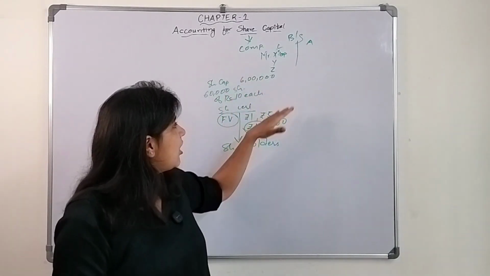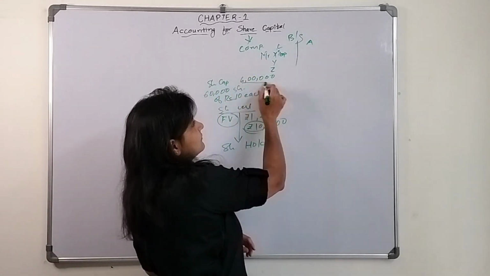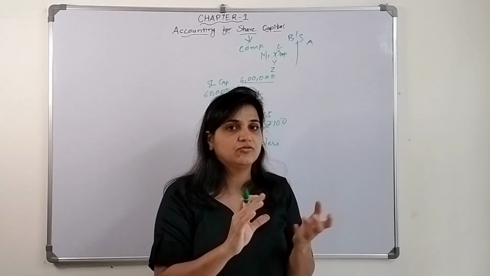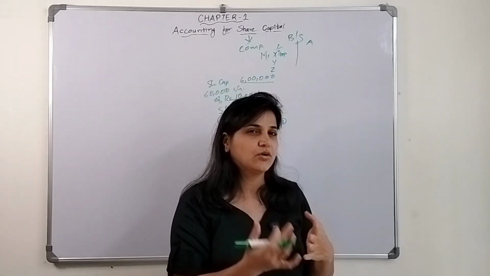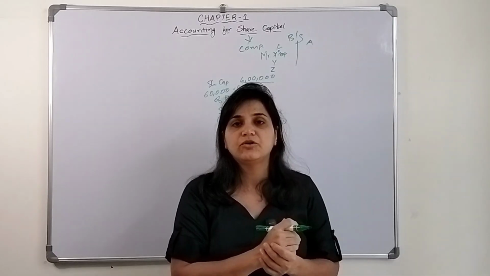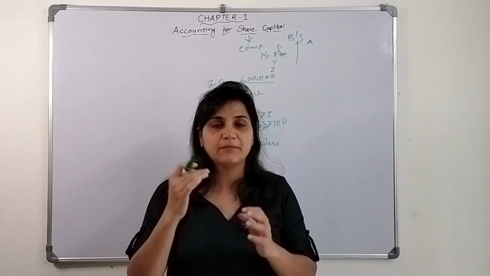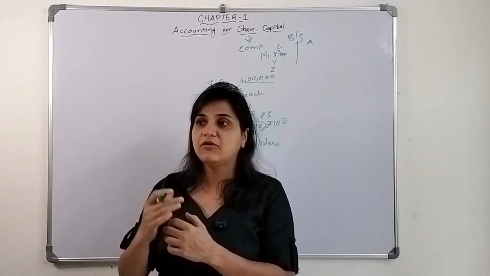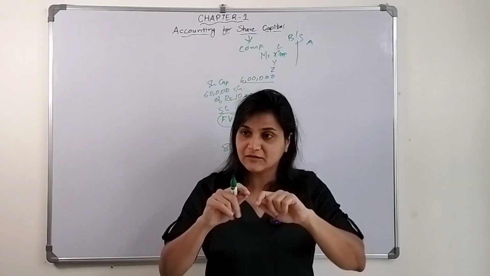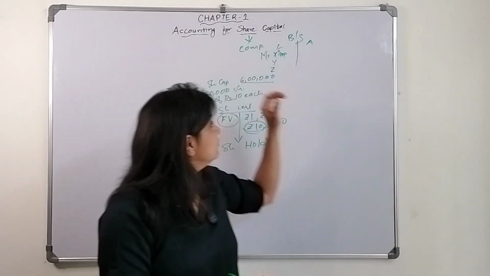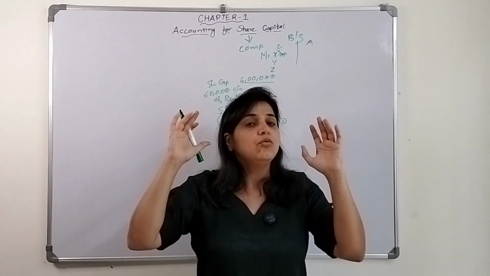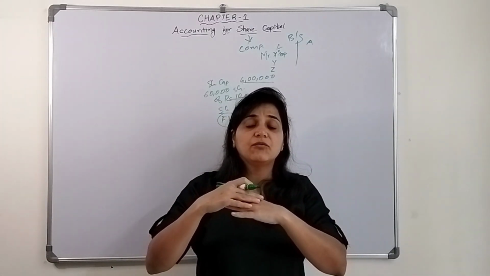Now when we talk about how much capital, randomly they can't decide the capital amount, right? Like today the company says, okay, now I want 6 lakh rupees because I want to buy a particular machinery, let me go to the public and ask for money. Next day I want 10 lakh, next day I want 5 lakh. It never happens like that. These companies are governed by certain people, who are they governed by?